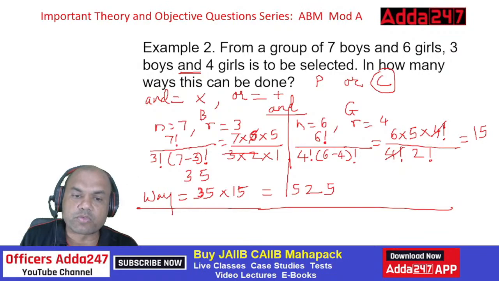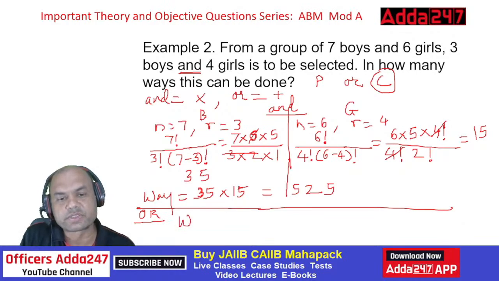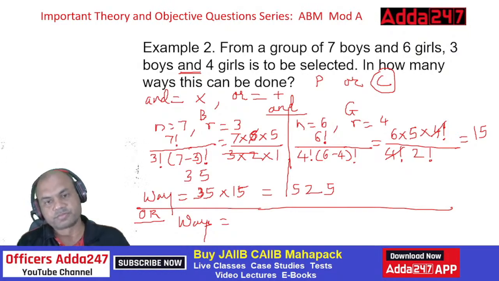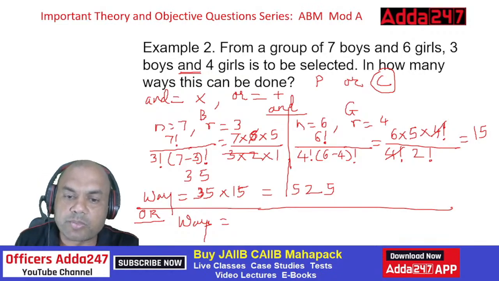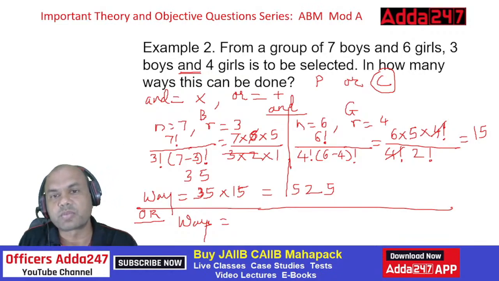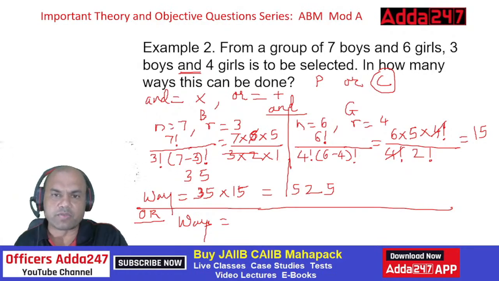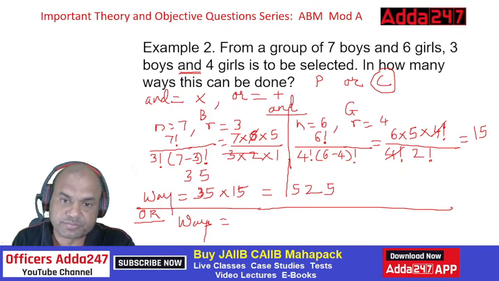3 boys or 4 girls. Now I'll ask you the question for "or". So what is the answer? Let me see in the comment section. 3 boys or 4 girls. Yes, it is correct. Or means everyone. Type fast, I'll wait over here. It is "or". So it is